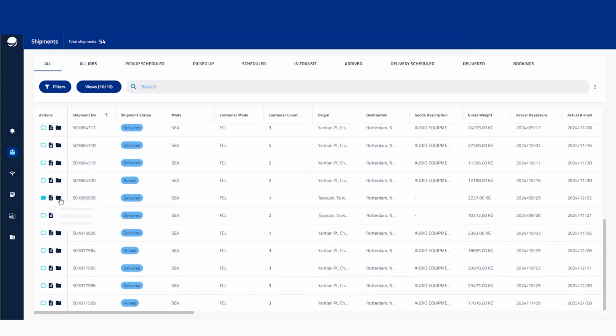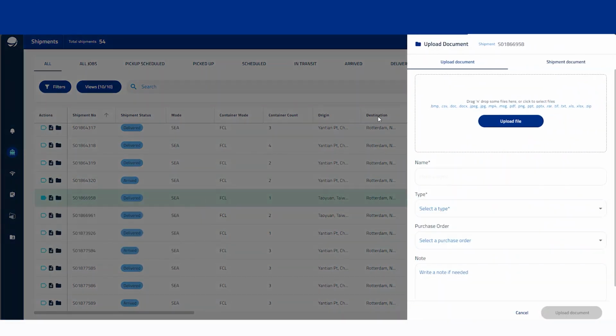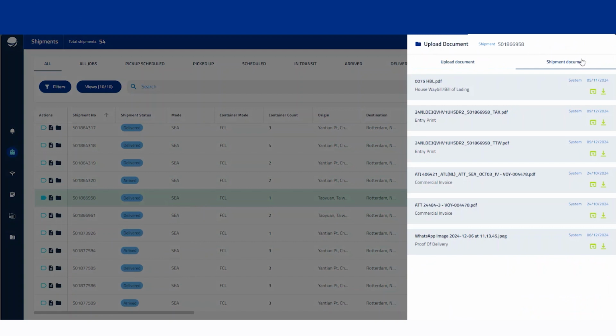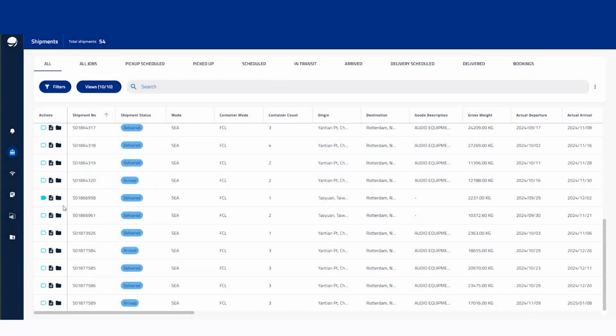Then you've got this one, which is a sort of folder looking button. These are our documents. To locate your documents, we can see the shipment documents here, and the various documents are listed. You've got the option to preview a document using this first button, or we can download it to our PC by pressing the second button. You see I've now got the HBL downloaded to my computer, and then again, same as last time, we can click out of that and it will return us to the main screen.